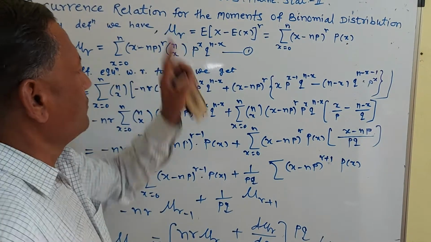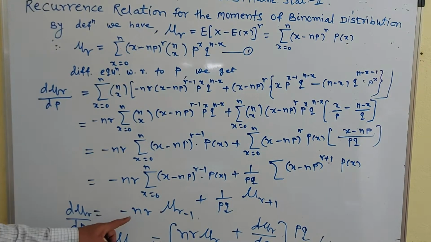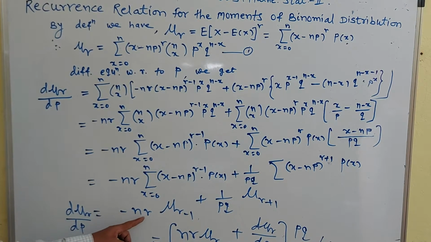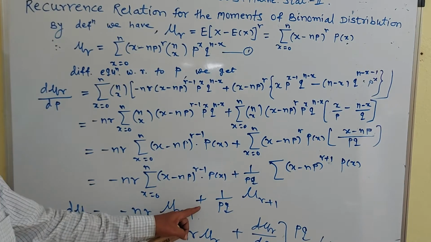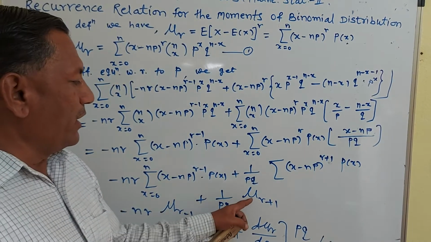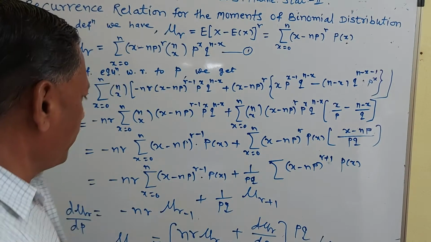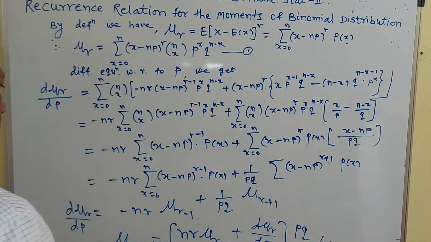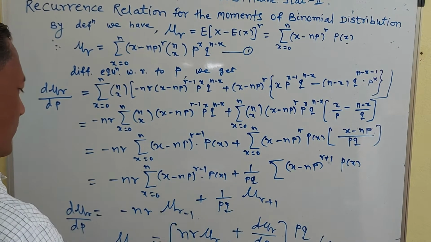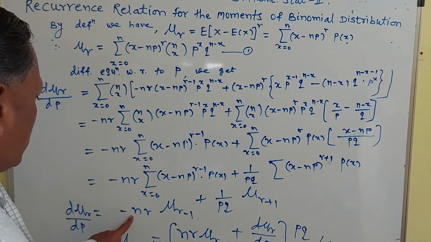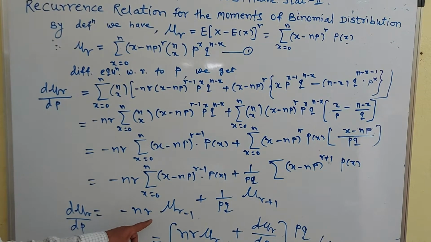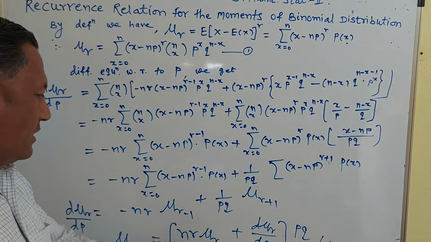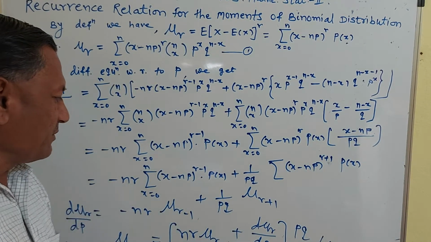So from this, you have derivative of mu r with respect to p is equal to minus nr into mu r minus 1 plus 1 upon pq into mu r plus 1. This can be written as mu r plus 1 upon pq is equal to minus becomes plus n into r into mu r minus 1 plus derivative of mu r with respect to p.